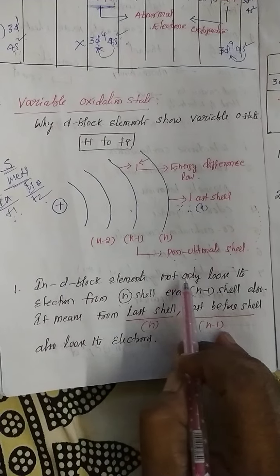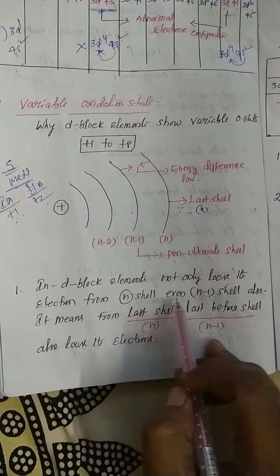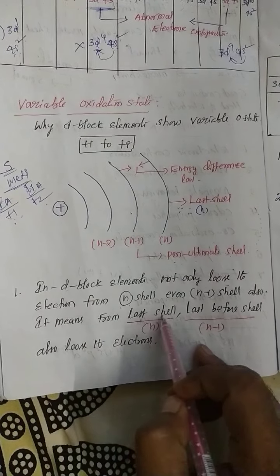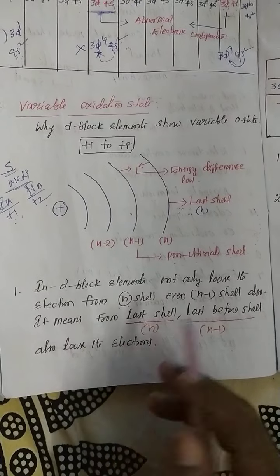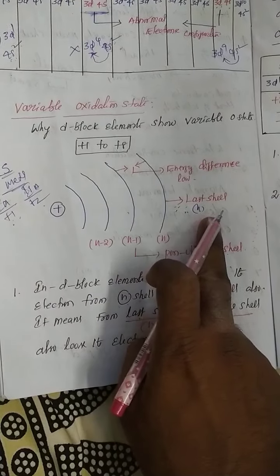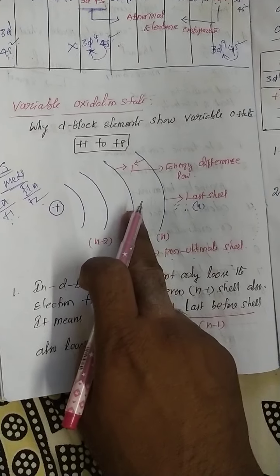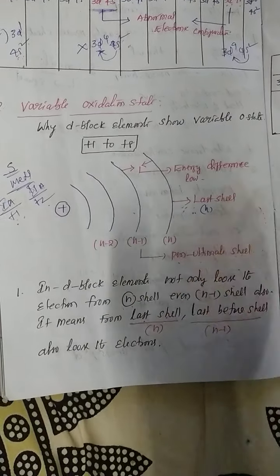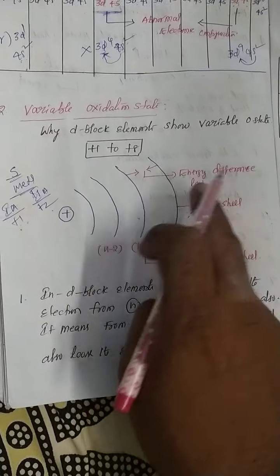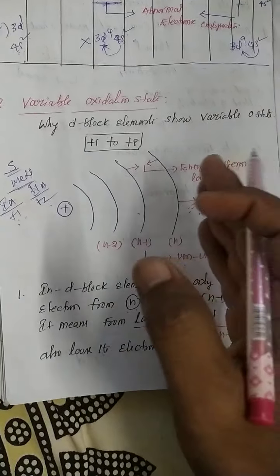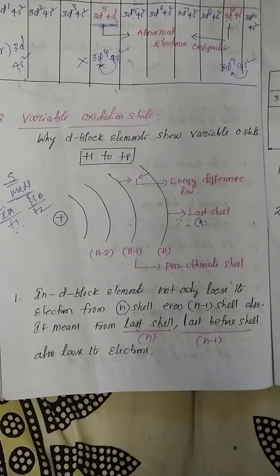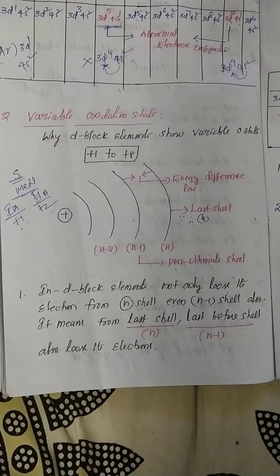In d-block elements, electrons are lost not only from the n shell, but also from the (n-1) shell. It means electrons are lost from the last shell and the last-before shell as well. The last shell electron gives +1 oxidation state; if 5 electrons are lost from the shell before the last, that is 1 + 5, total +6. So +1, +2, +3, +4, +5, +6, +7, +8. That is the reason, my dear students, why d-block elements show variable oxidation states.